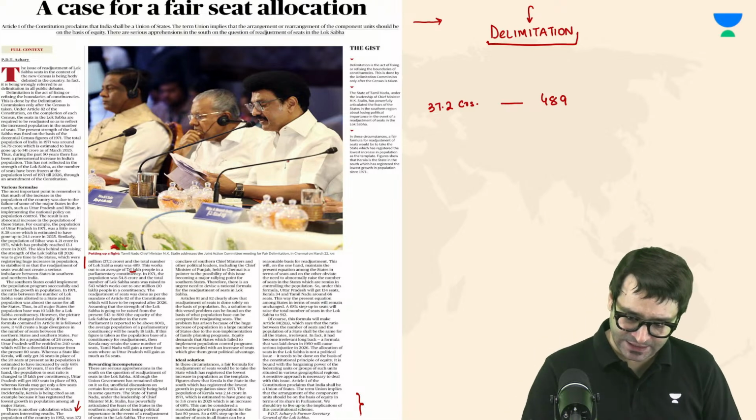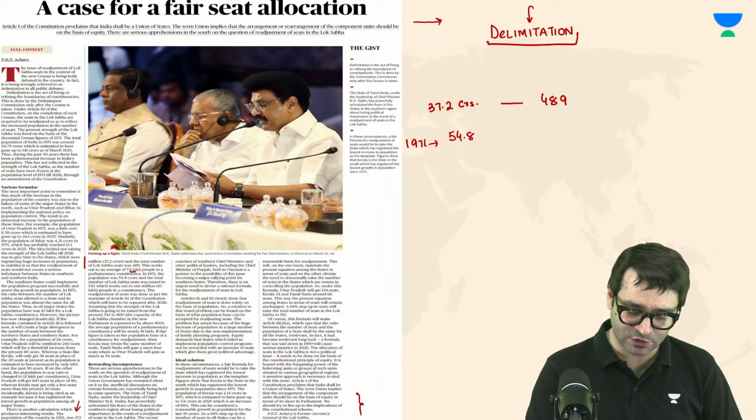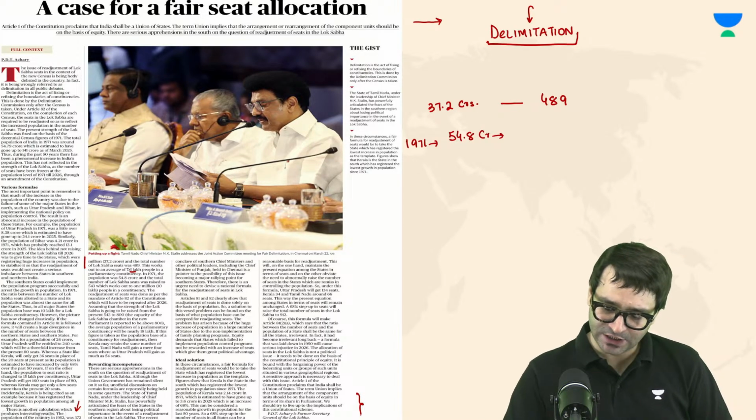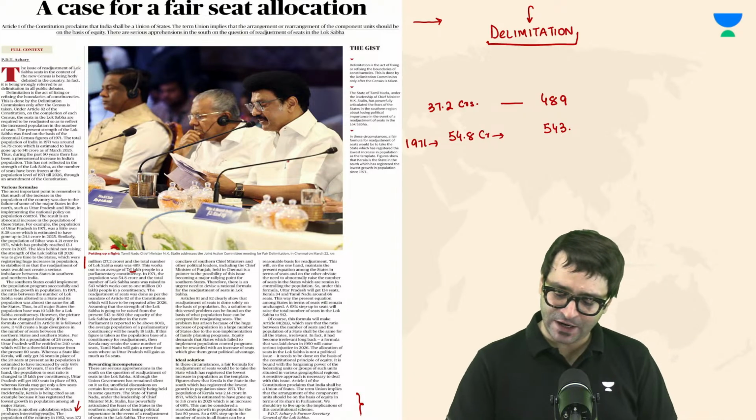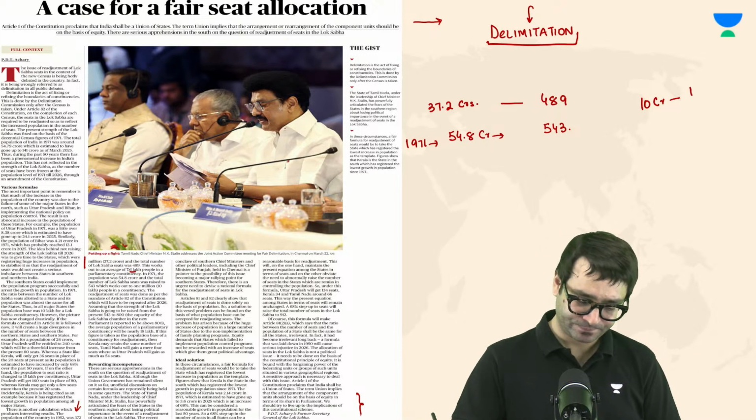But then in 1971, the population increased to 54.8 crores. The total number of seats became 543, which means roughly for 10 lakh people, there was one MP.